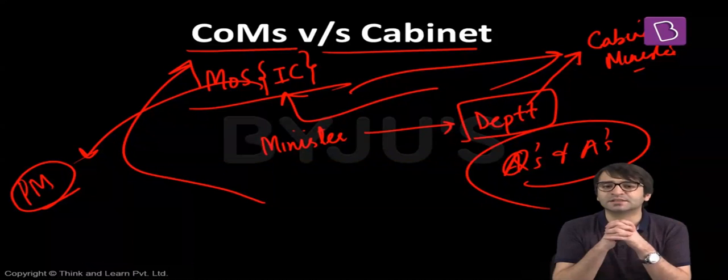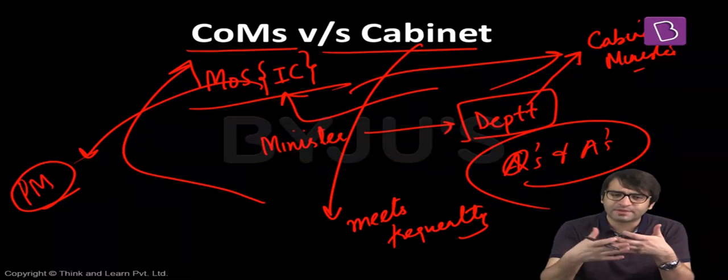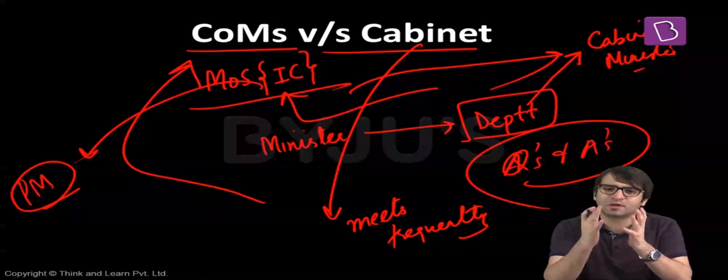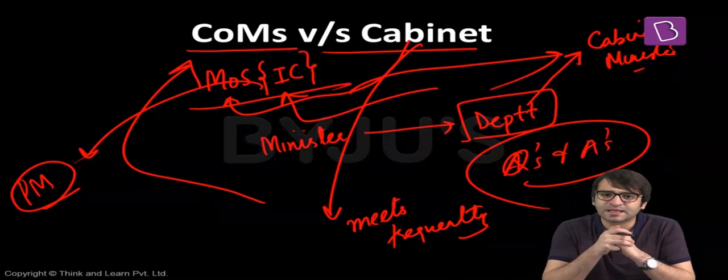Only these are Cabinet Ministers. And it is this Cabinet which meets frequently as a group. They meet frequently when the Prime Minister presides over the cabinet meetings, and they decide what is going to be the policy of the government of India. And then these cabinet ministers will communicate to their deputies, to their ministers of state, the decisions that have been taken at these cabinet meetings.